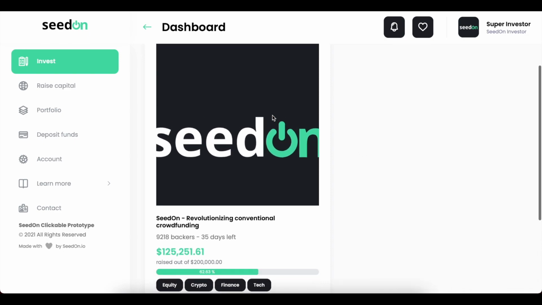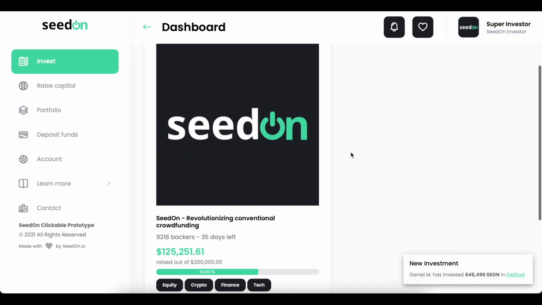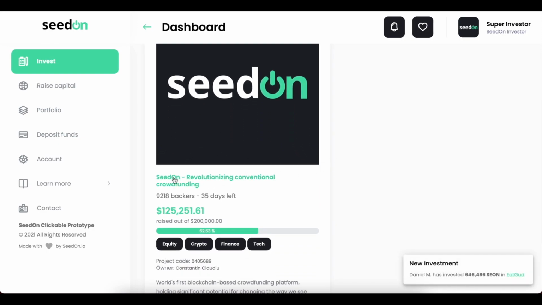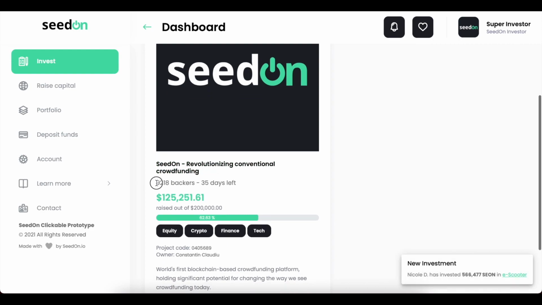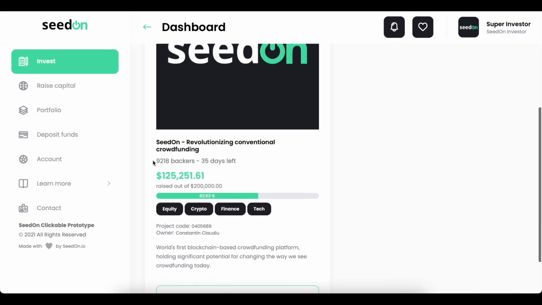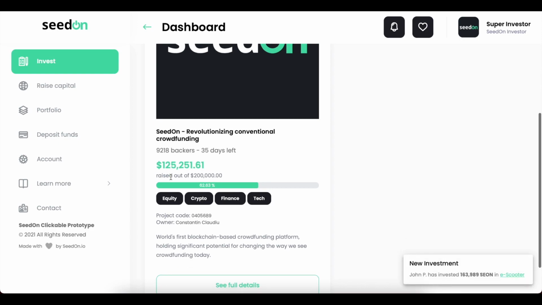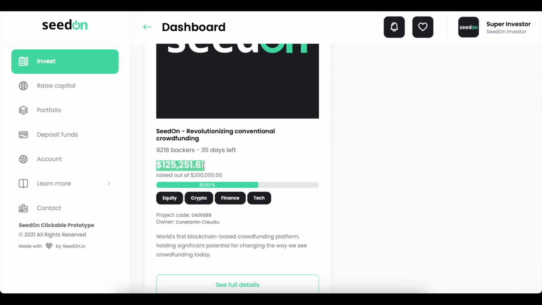Now let's take a look into the card for the project. Basically here we have the main image of the project. Here is the title, the name of the project, and a small presentation of it. So this is sort of like a short mission. Here we have the total backers that have invested into this project. Here are the days left for the fundraising. Again, this is all fictional, it's just for demonstration purposes. This is the current raised amount out of the total. We also have a progress bar over here indicating how much we have filled in from the cap.